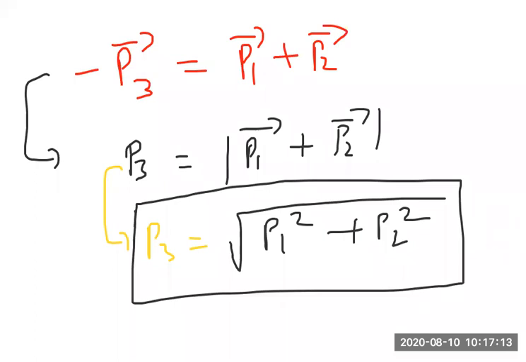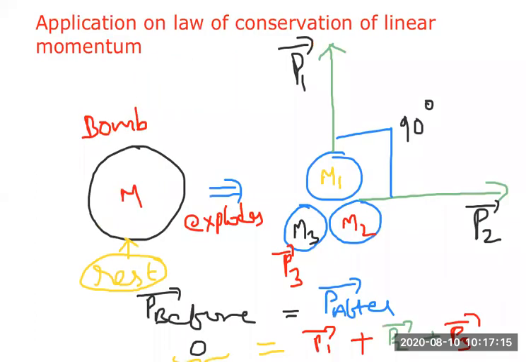So here you observe what we discussed in today's class. Here a bomb is there of mass m. It is initially at rest, that is, before explosion the momentum is zero. Now it explodes. Bomb explosion means internal force, there is no external force.